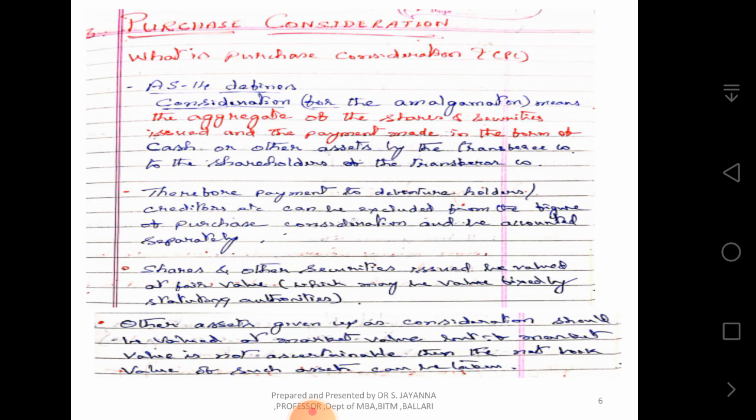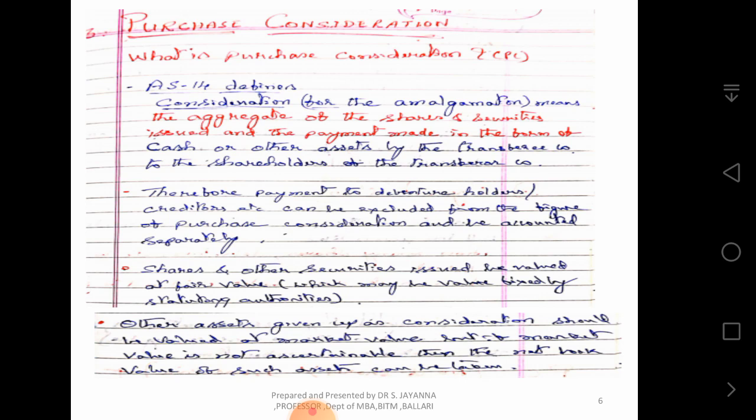The shares and securities to be issued are to be valued at fair value, which may be normally fixed by the statutory authorities. Other assets given up as consideration should be valued at market value. But if market value is not ascertainable, then the net book value of such assets can be taken.